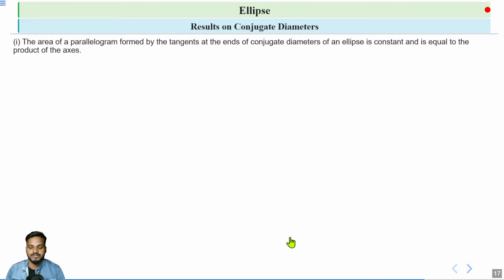So we have conjugate diameters, then we draw tangents at the ends of the conjugate diameters, and this forms a parallelogram. The area of this parallelogram is always constant, and that is given by the product of the axes.